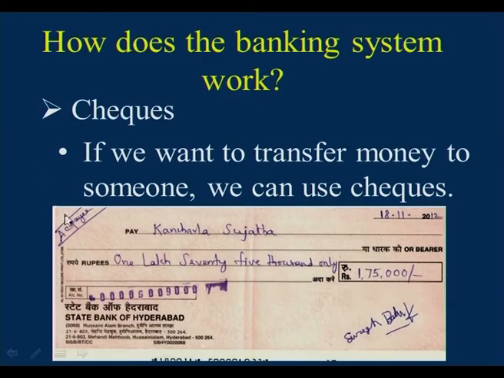And observe this now, children, two crossed lines are there and account payee. What is this account payee? If this is written on the check, it means we cannot take the amount directly from the counter, but this check should be kept in the bank itself or in a personal account itself.